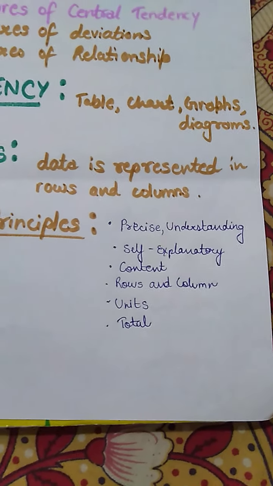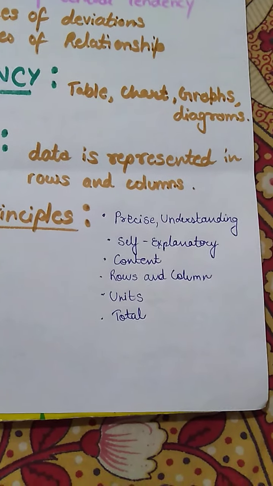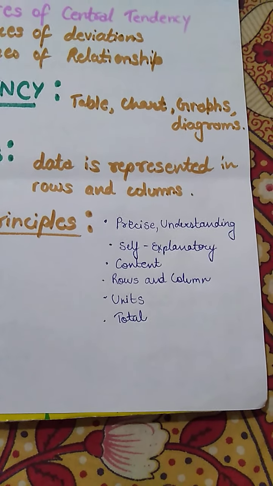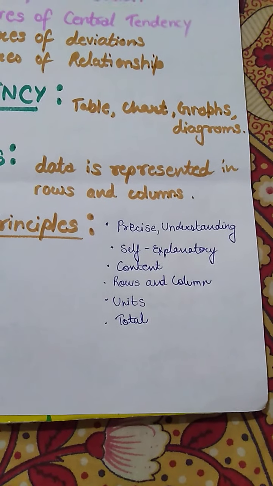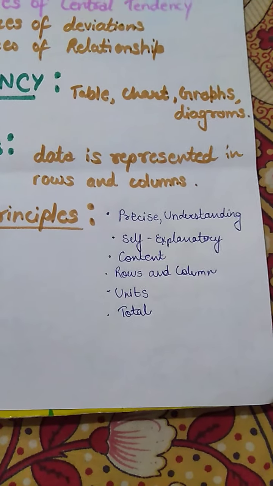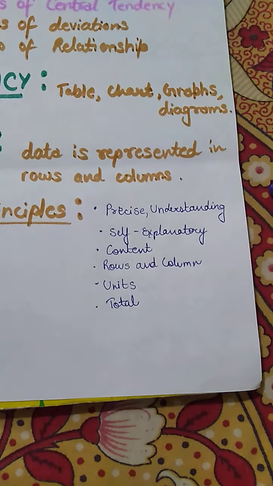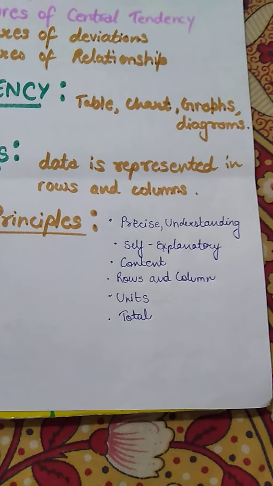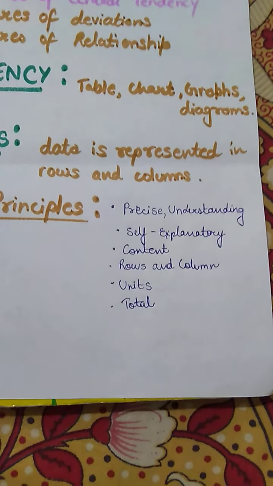It has been recommended that instead of using 2, 3, 4 tables to represent data on a single topic, you can try to make a large table which represents data about a particular topic. So instead of using 2, 3 small tables, it is preferred that you use one large table.